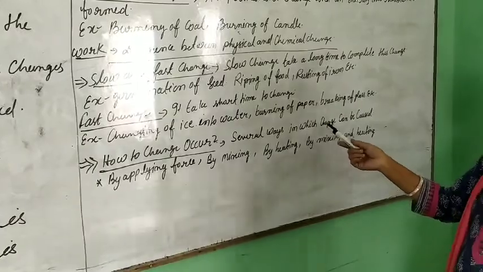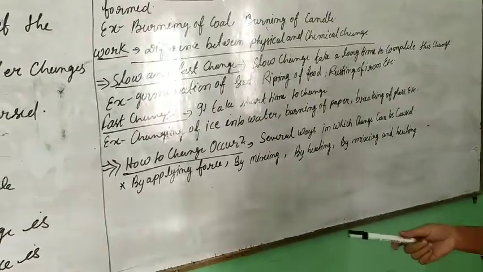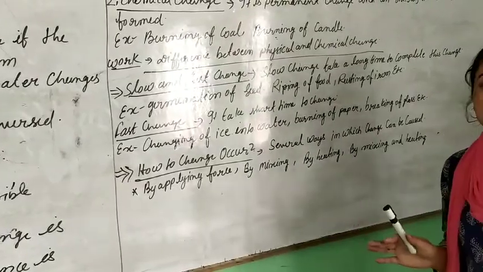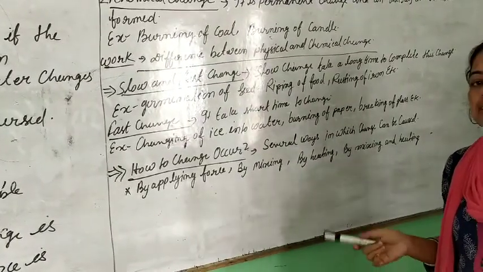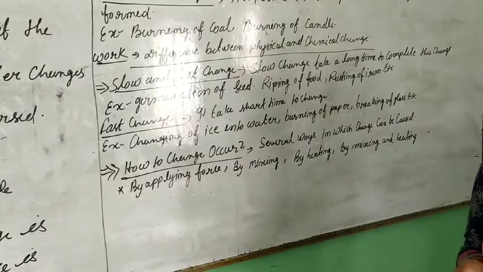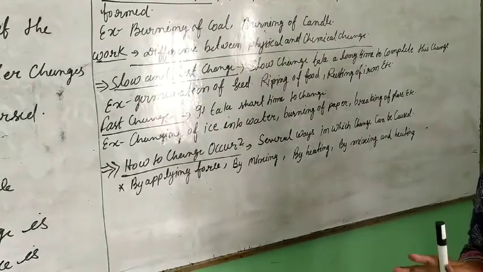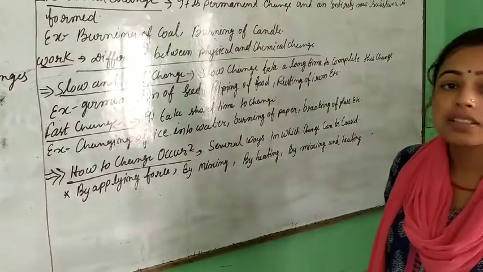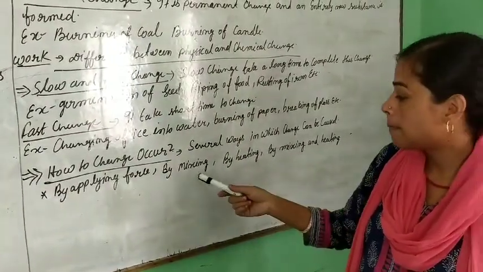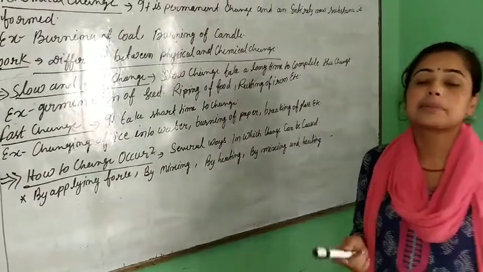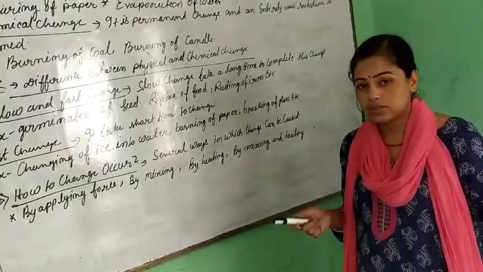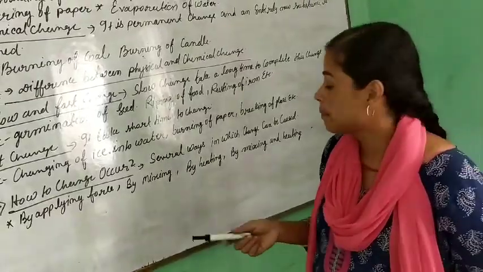There are several ways in which change can be caused. First, applying force. When we apply force on things, it can change their shape. Take a balloon: if we apply force on the balloon, it changes shape. So force is responsible for change. By mixing, when we dissolve salt or sugar in water, it changes and takes another form.